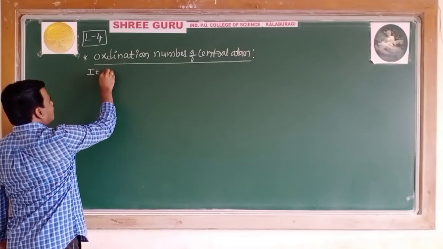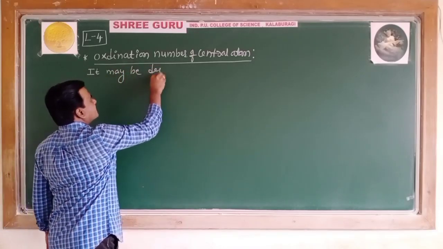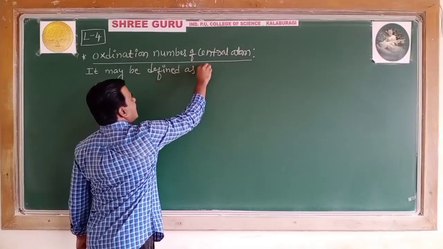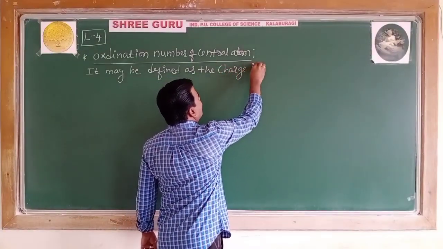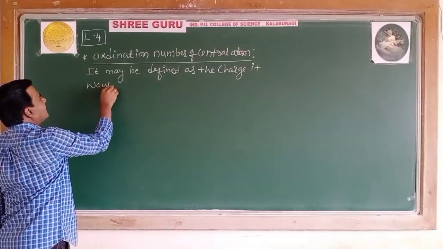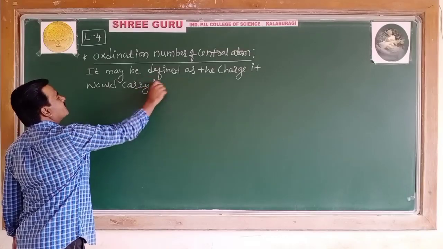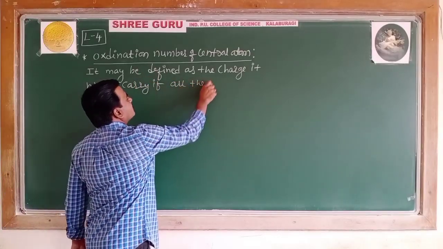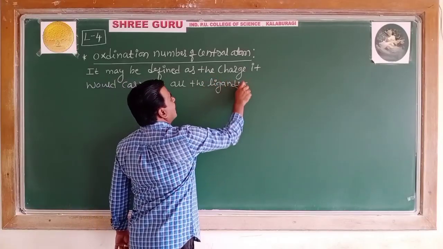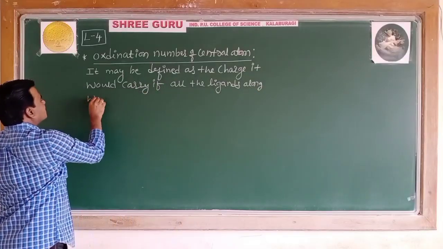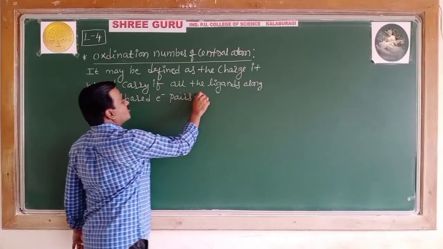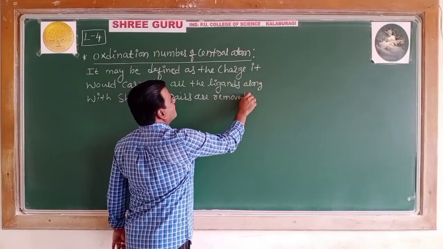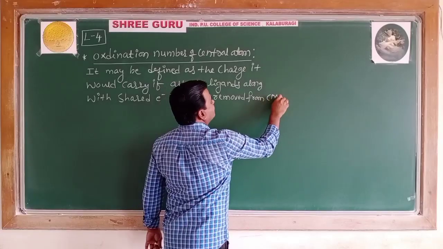So it may be defined as the charge the central atom would carry if all the ligands along with the shared electron pairs are removed from the central metal atom or ion.